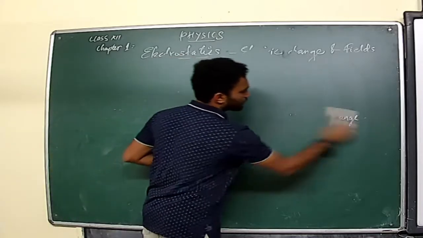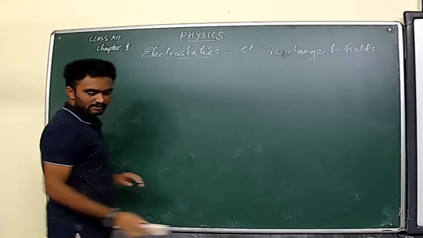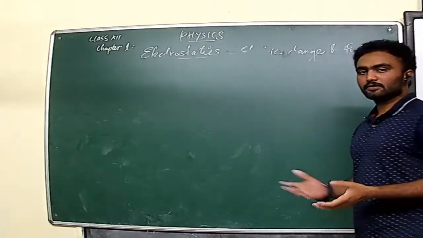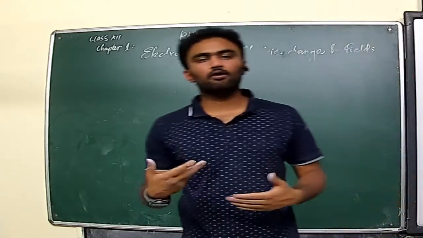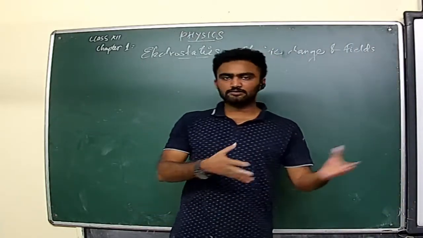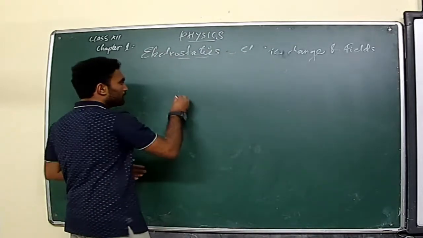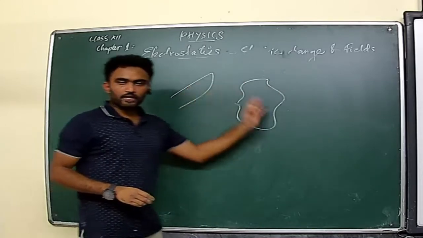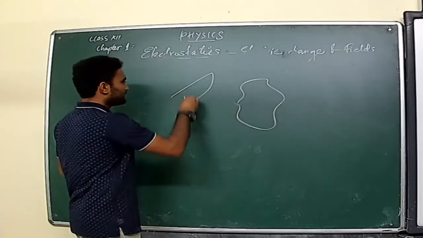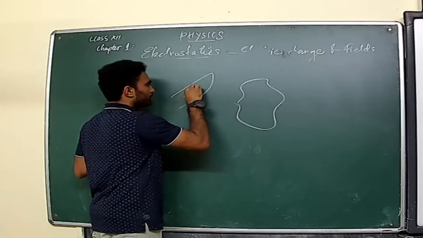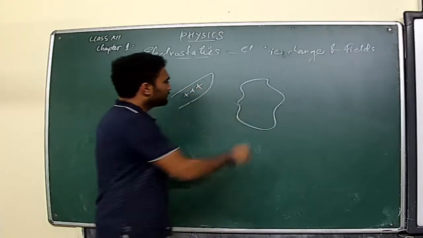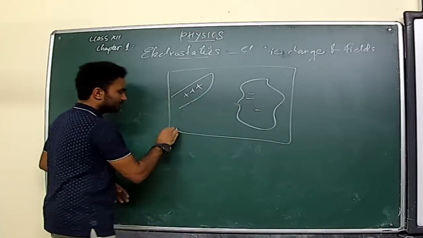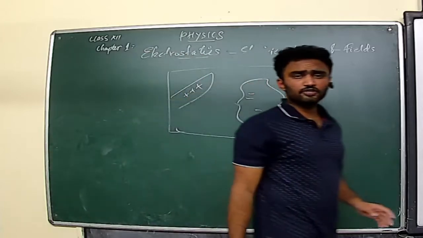Now the second property of charge that we have already discussed is the conservation of charge. Clearly we know that conservation of charge means charge can neither be created nor destroyed. You can consider the case of a glass rod. When a glass rod is rubbed with silk, there will be a flow of electrons between these bodies. As a result, some electrons will be lost by one and there will be an addition of electrons in the other. But when you consider the whole system, the net charge of the system will remain constant.